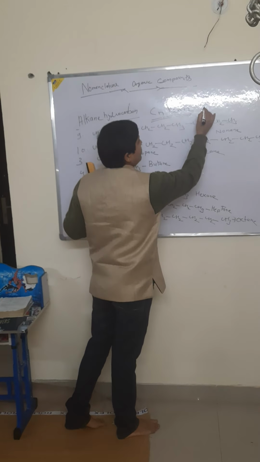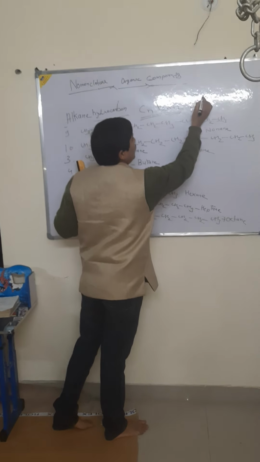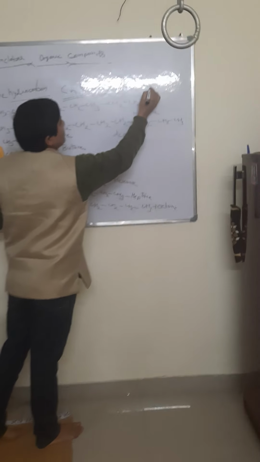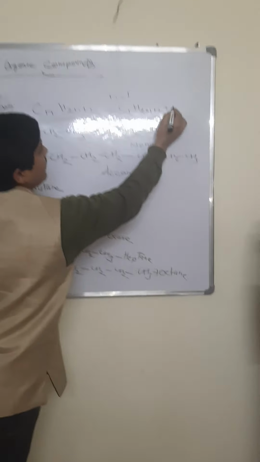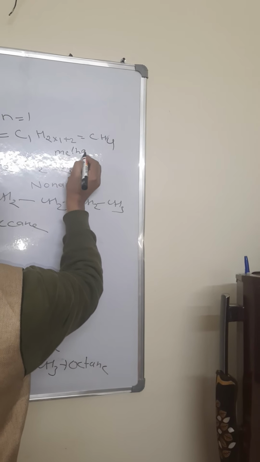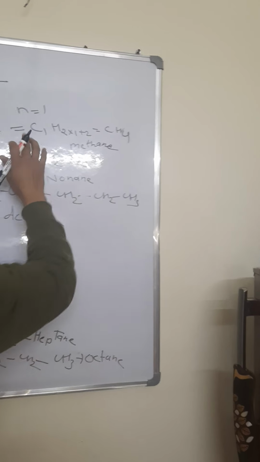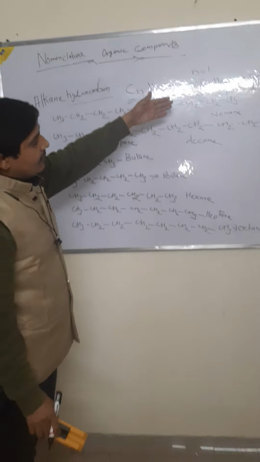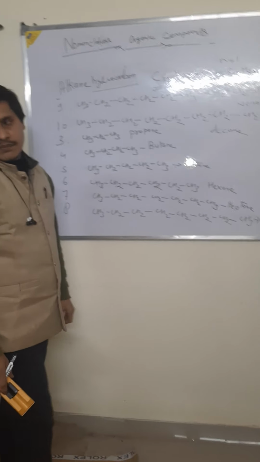Putting the number n equal to 1, so C1, H2 into 1 plus 2, equal to CH4. This is called methane. And putting the number 2, this is called ethane, and putting number 3, propane.